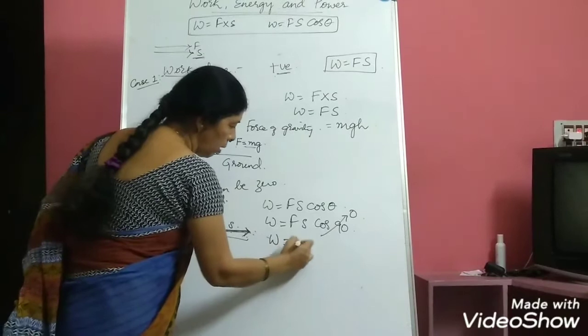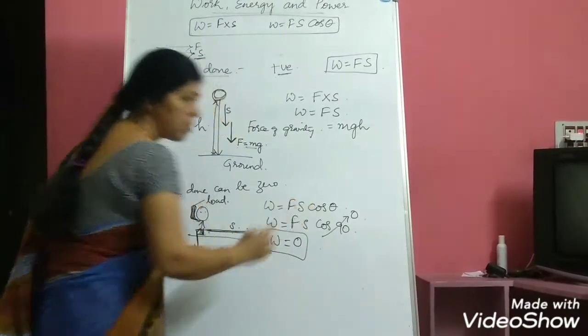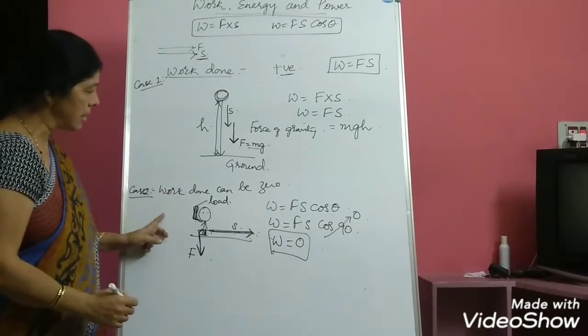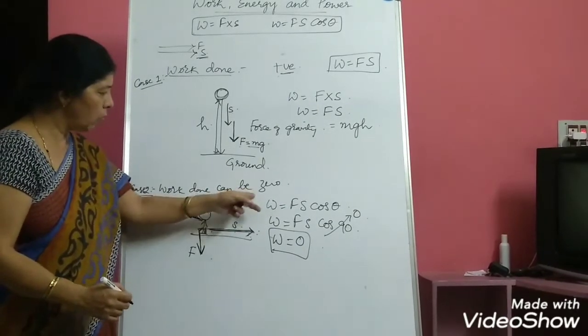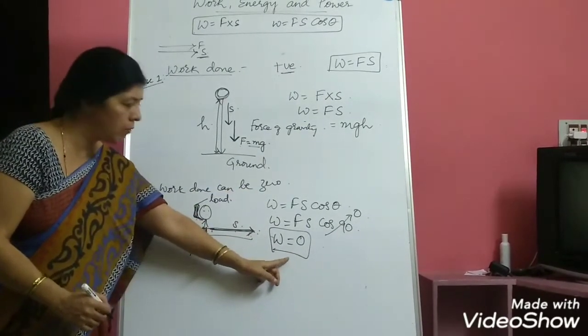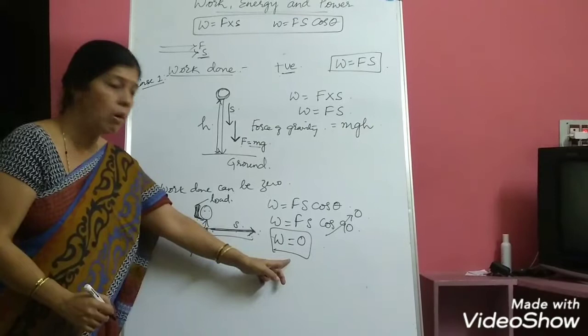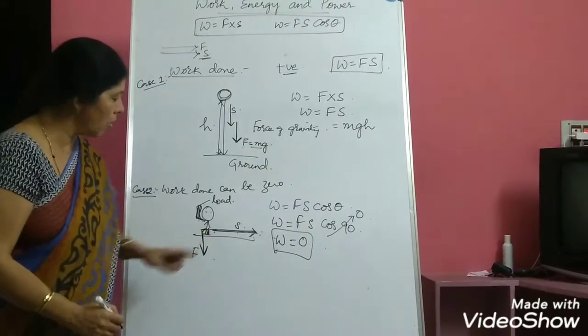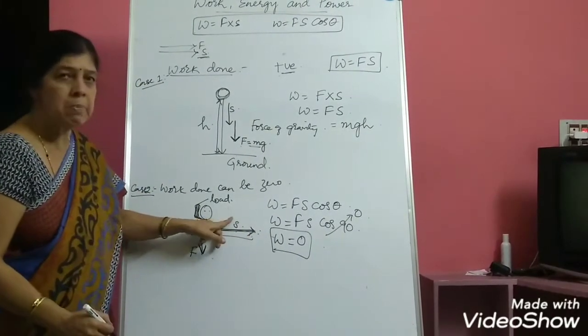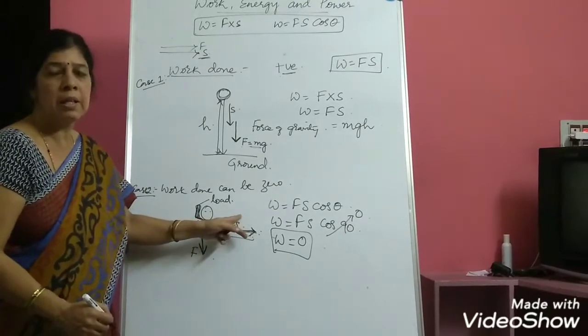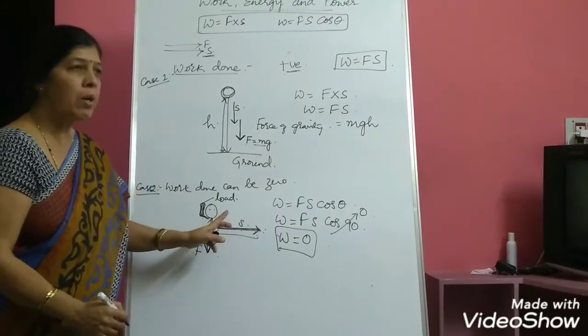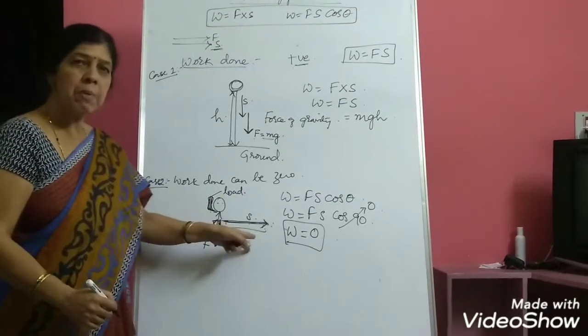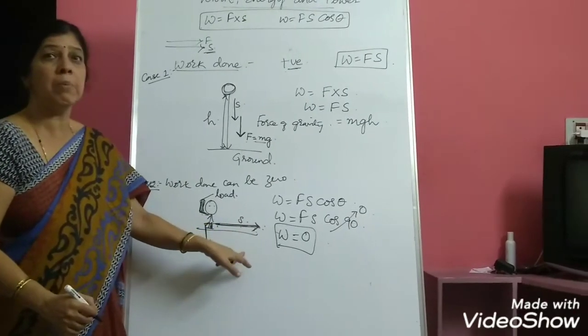So W will be equal to 0. So this is an example where we find the work done can be 0. So always remember, work done is said to be 0 if force and displacement are acting at right angles. Sometimes, even if displacement is 0, then also work done will be 0.